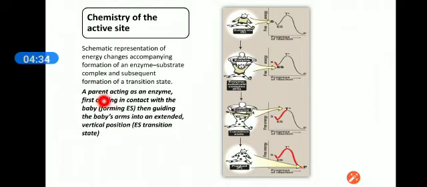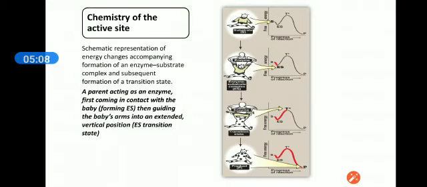A parent acting as an enzyme, first coming in contact with the baby, forming ES, the enzyme substrate complex, then guiding the baby's arms into an extended vertical position to form the enzyme substrate transition state, and finally removing that sweater.